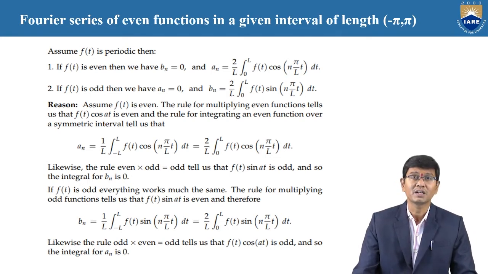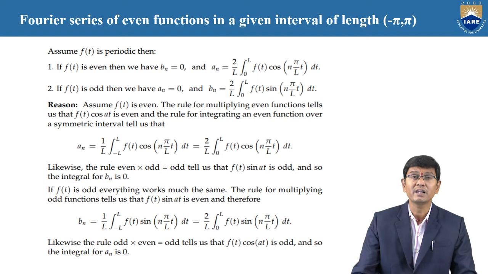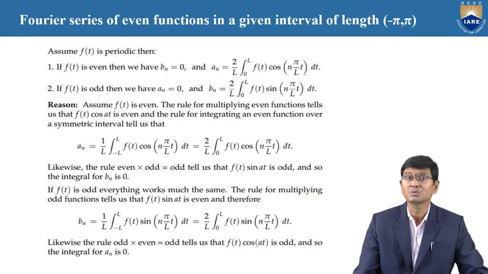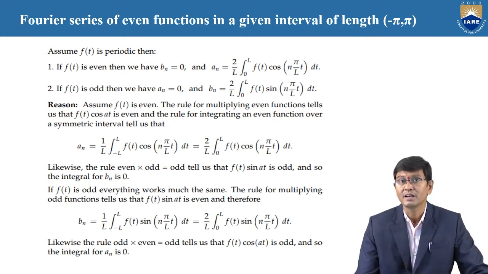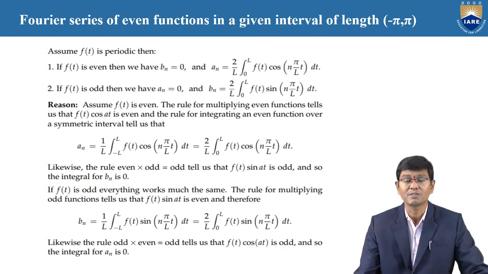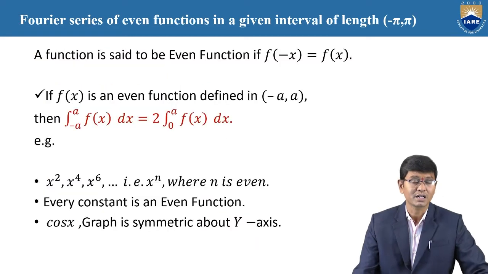Based upon the even function, the conclusion is a n equals 1 by L integration from minus L to L of f of t into cos of n pi t by L dt, which is equal to 2 by L integration from 0 to L of f of t cos of n pi t by L dt. Similarly, the b n value is 1 by L integration from minus L to L of f of t sin of n pi t by L dt, which is equal to 2 by L integration from 0 to L of f of t sin of n pi t by L dt, whenever the function f of t is even or odd respectively, based on this condition.